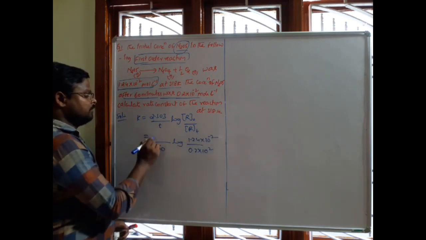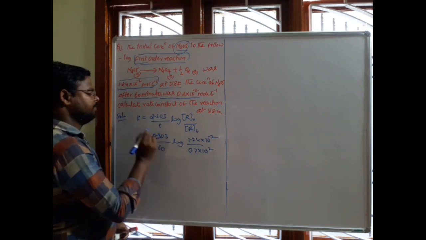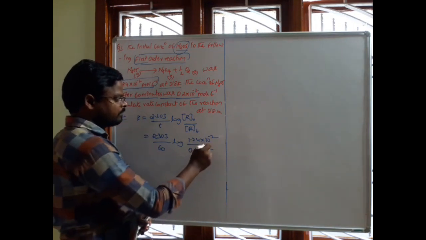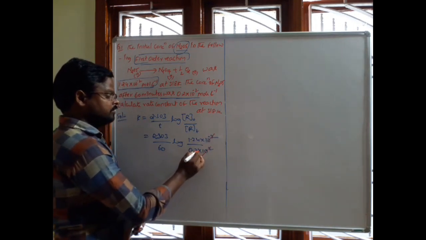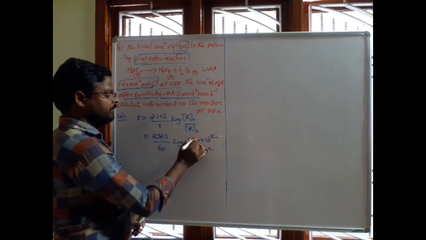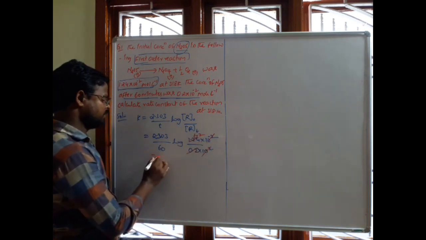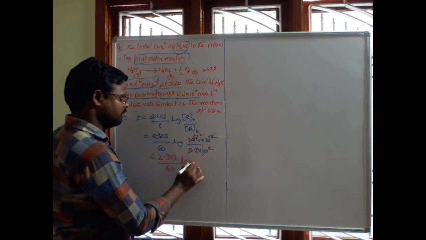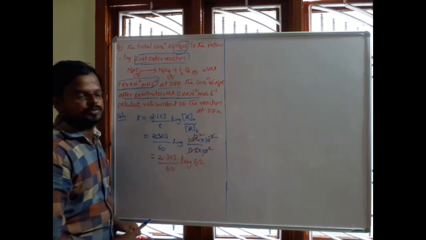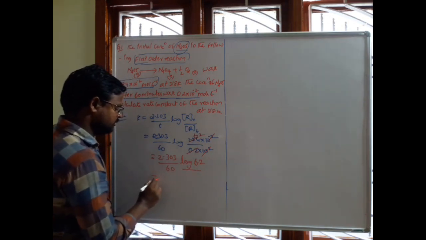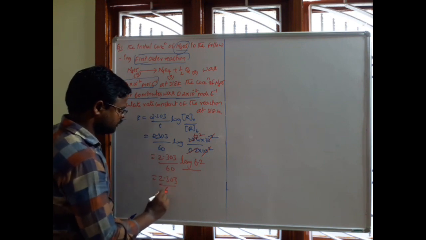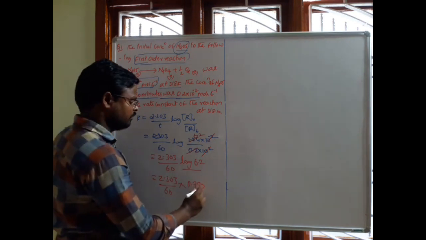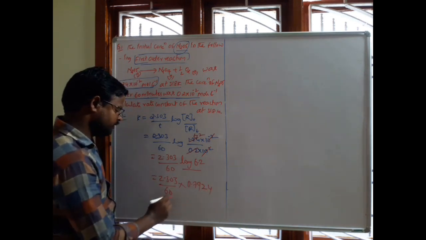Then 2.303. On simplification, the powers of ten cancel. 1.24 by 0.2 is 6.2, so we get 2.303 by 60 into log of 6.2. The value of log 6.2 is 0.7924.